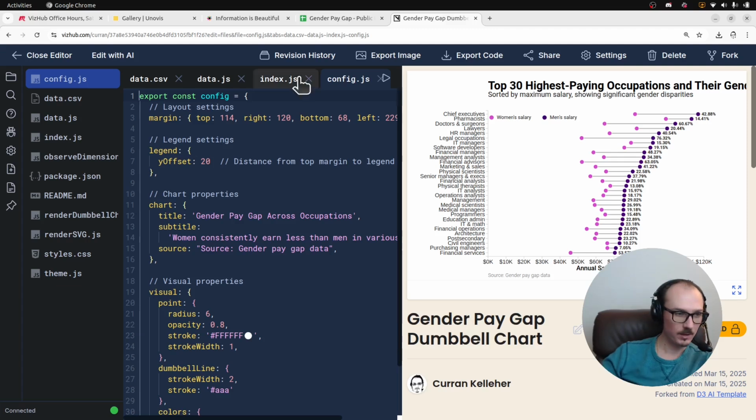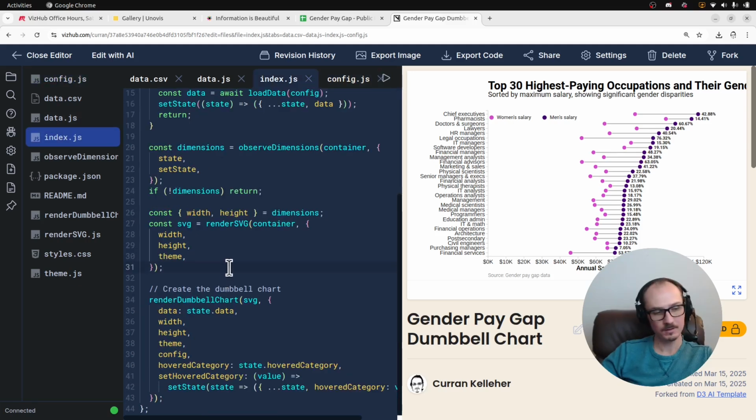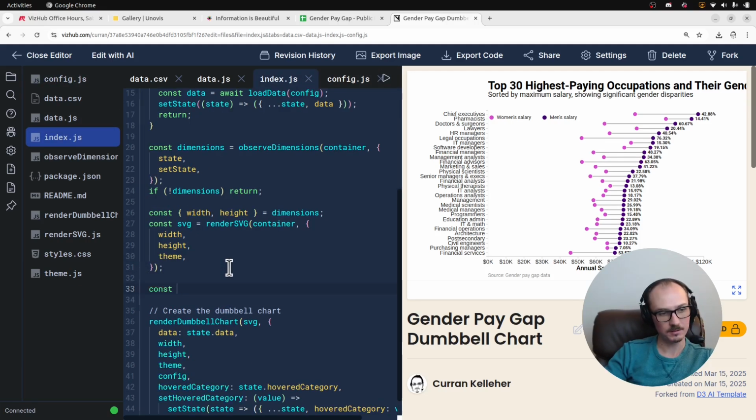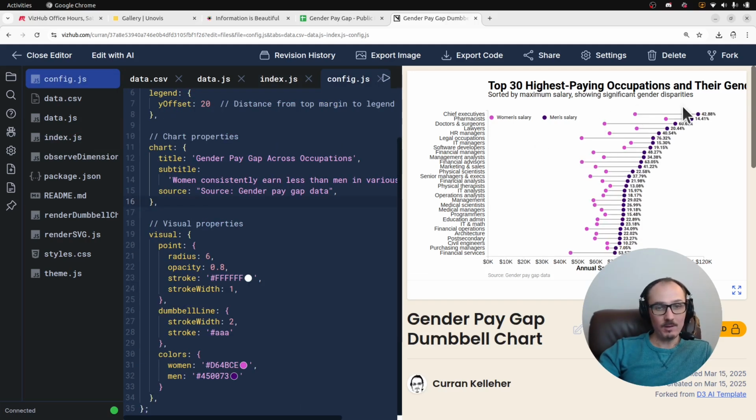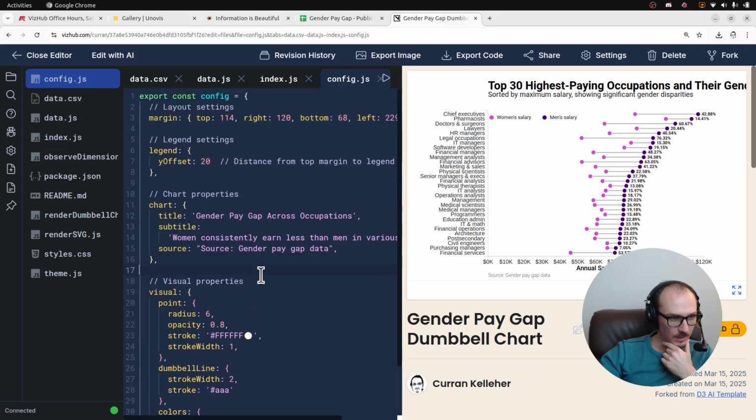And by the way, a new feature of VizHub is these ghost text completions. You can say const area equals, and then it will suggest some text, just like Copilot does. But anyway, this seemed to have worked fairly well. Now, I asked it to expose this thing as something I can tweak. Let's see, where is it? There it is. Y offset.